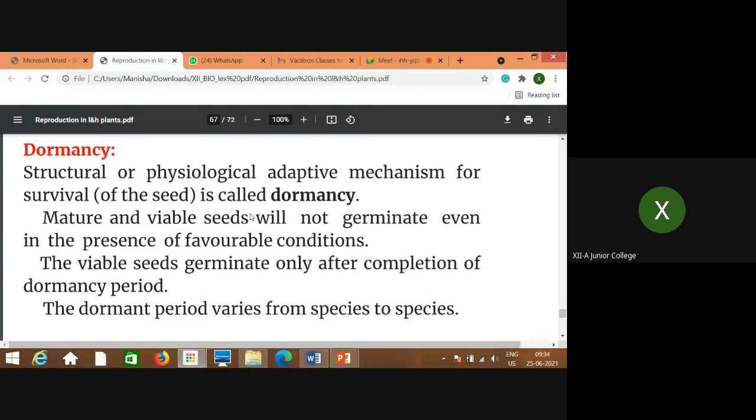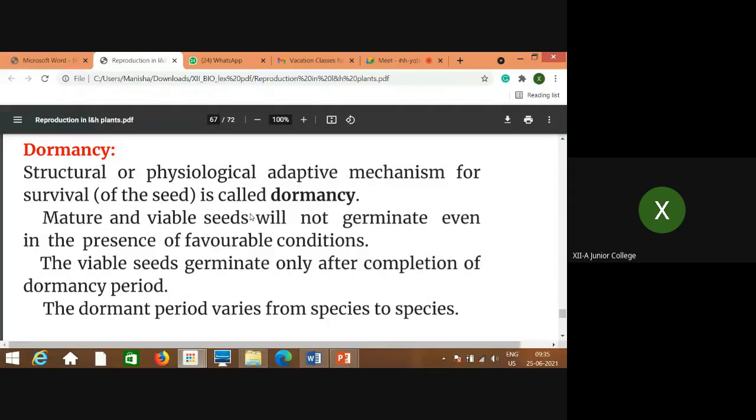For one species it may be just a few hours, for another maybe several days or months or even years. So the dormant period varies from species to species. It is a structural and physiological adaptive mechanism, and it is very important for survival.